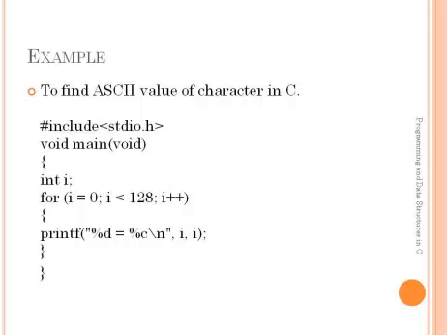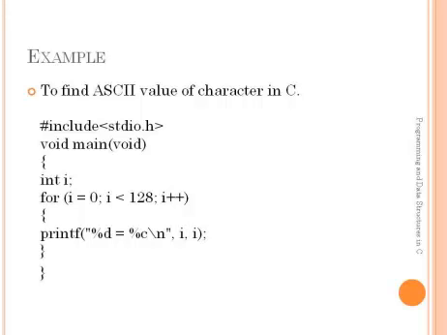Here the value of this character is null. This null is assigned to 0. The output after the first iteration is null equals 0. At the second iteration, after executing this one, this is the last statement in this for loop.